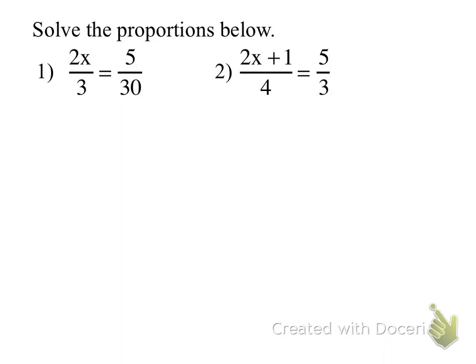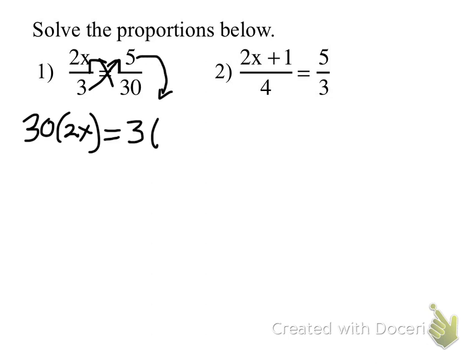Perfect. 30 times 2x is, in fact, I'm just going to write it like that. Equals, what'd you say? Yep. 3 times 5. See how I just go that way, Peyton? All right, so I get 60x equals 15.